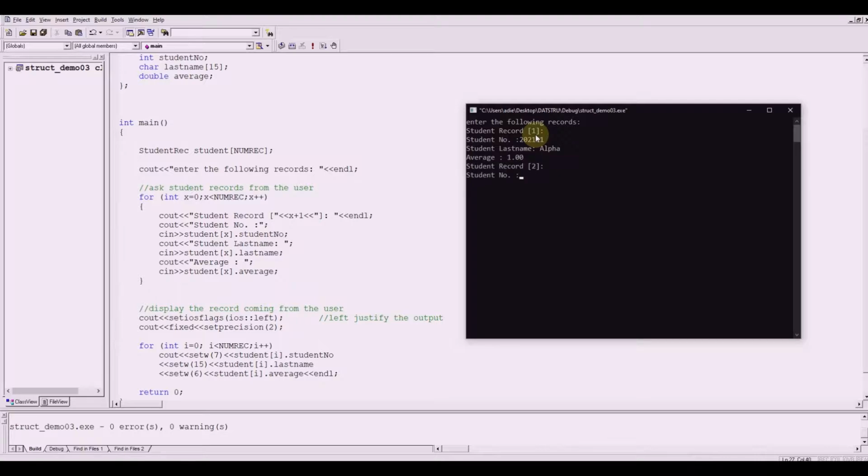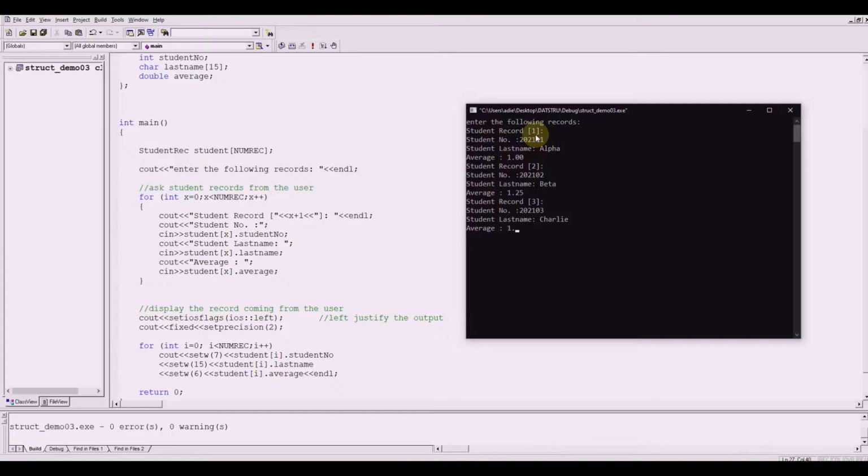Next would be student number, say 2021-02. That's Beta, the last name. And say the average would be 1. Okay, the third record, say Charlie. This is the student number, 2021-03. So that should be Charlie there.